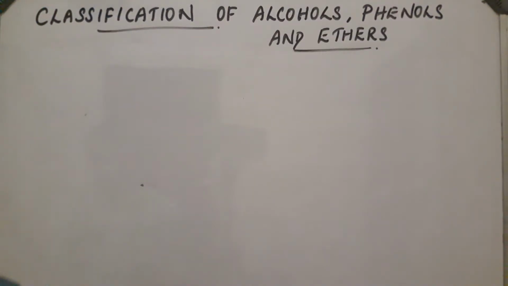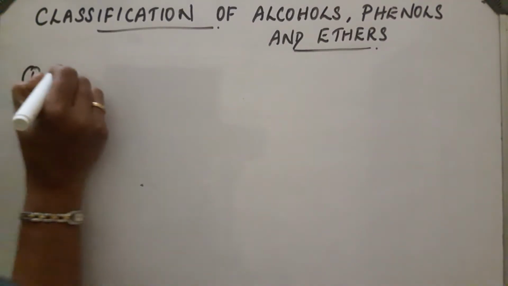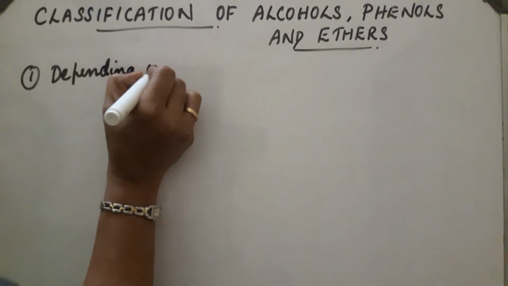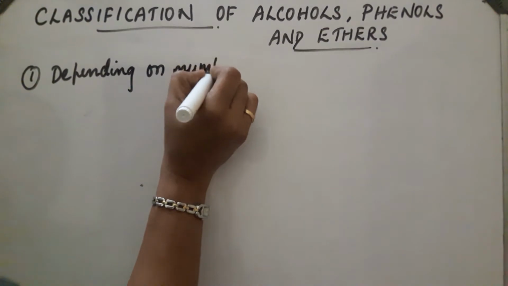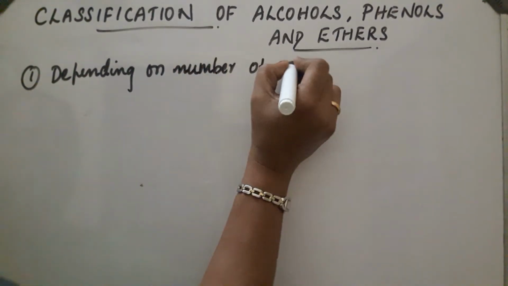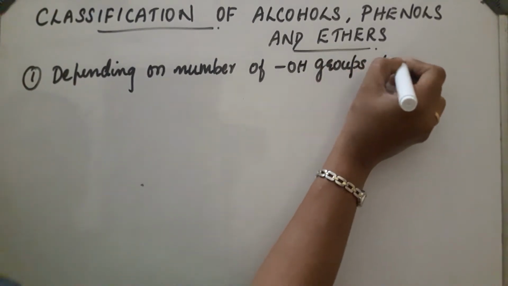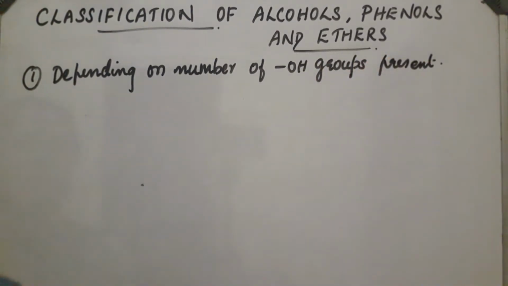Classification of alcohols, phenols and ethers. Alcohols and phenols are classified into two types. First one, depending upon the number of OH groups present. Second classification, depending upon the nature of the carbon atom attached to the OH group.